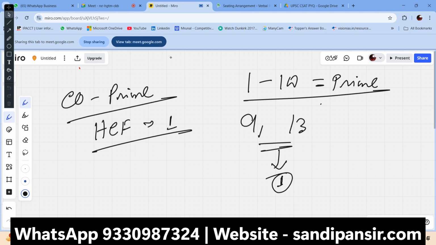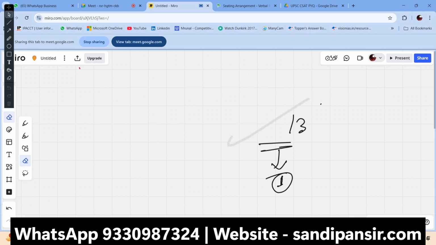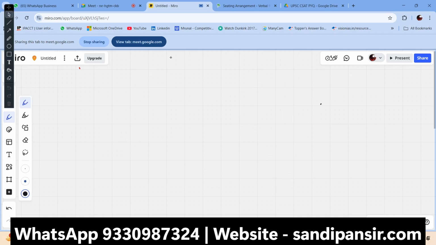Now, there is one more confusing understanding out there that you need to get to. One is neither a prime number nor a composite number.